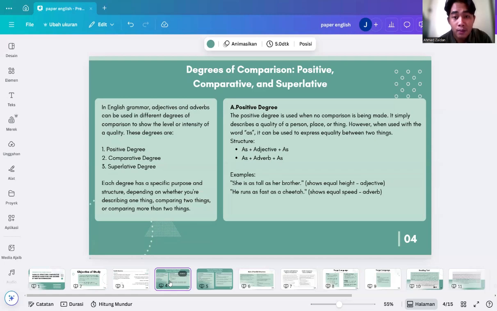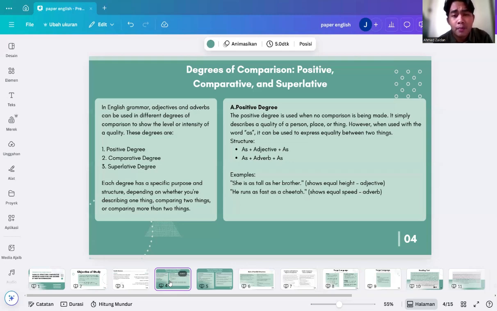The first one is positive degree. The positive degree is used when no comparison is being made. It simply describes a quality of a person, place, or thing. However, when used with the word as, it can express equality between two things.